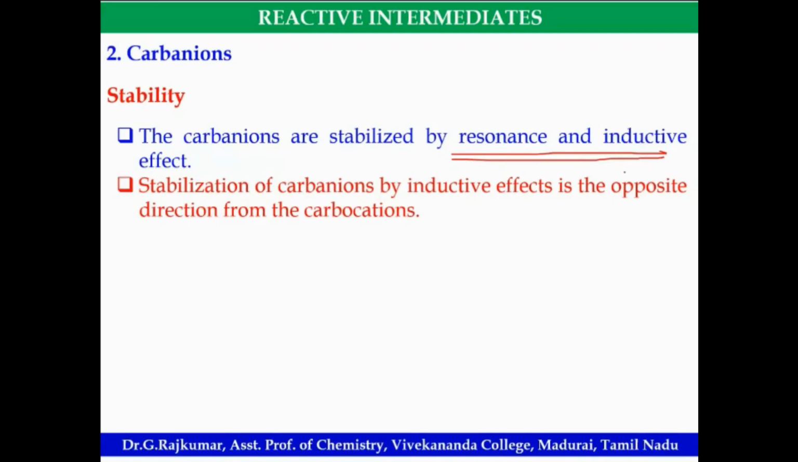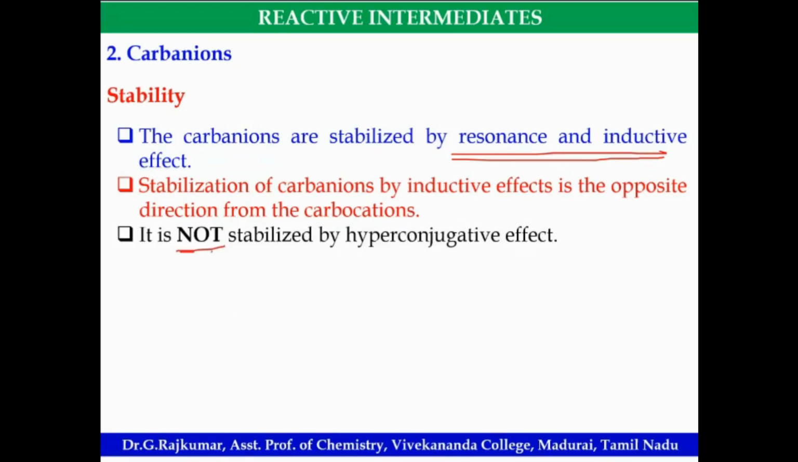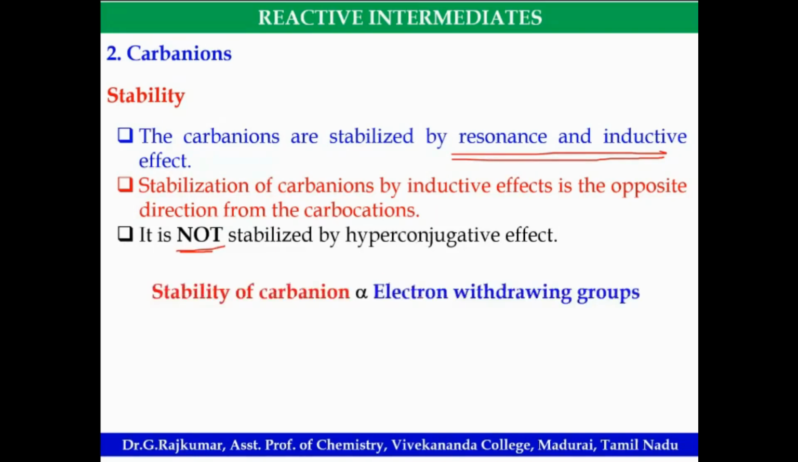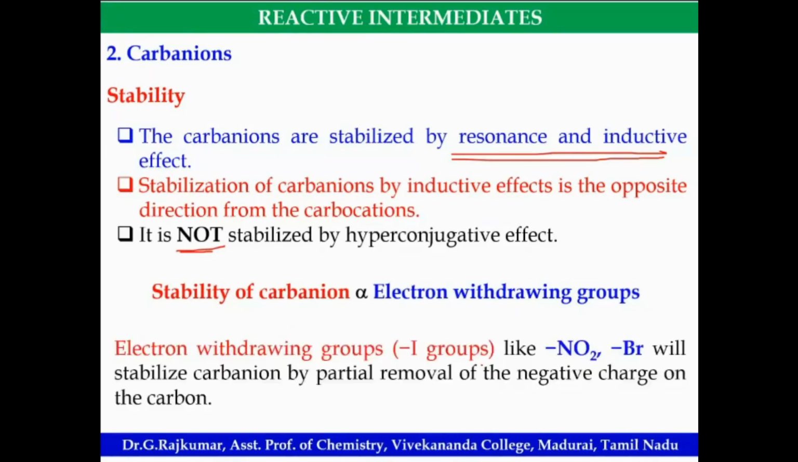Here it is a negative inductive effect. The minus I effect will stabilize the carbanion, which is opposite to the carbocations. Look at the important aspect here: it is not stabilized by the hyperconjugated structures. The stability of carbanion will be directly proportional to the electron withdrawing group, minus I group, like NO2 or halogens, which will be stabilizing the carbanion by removing the partial negative charge on the carbon.